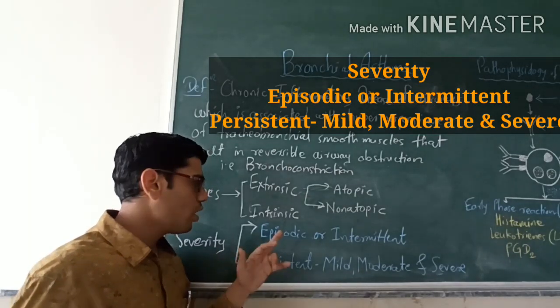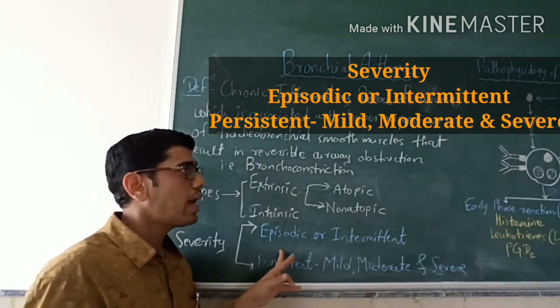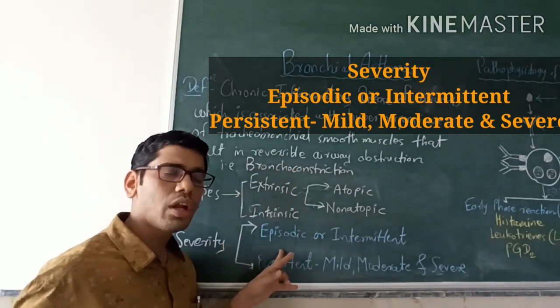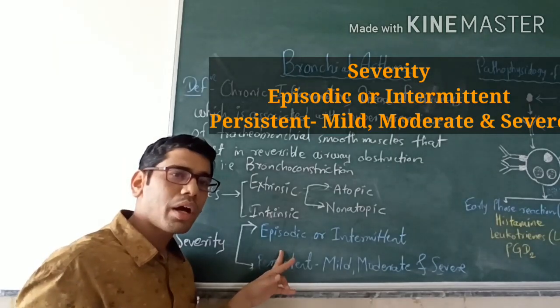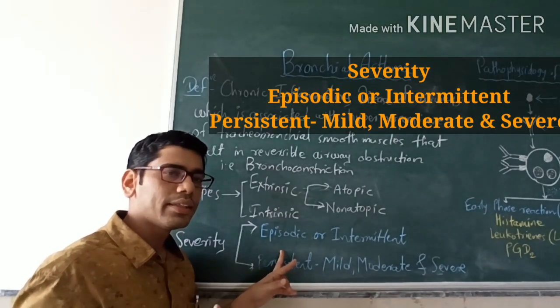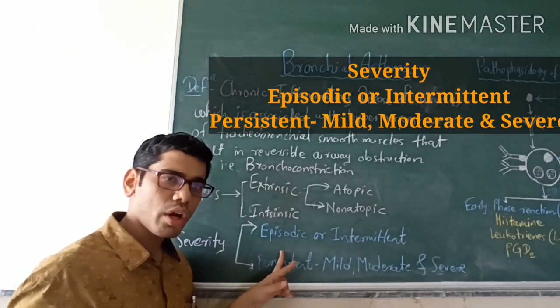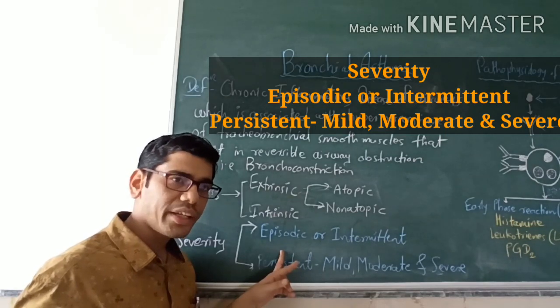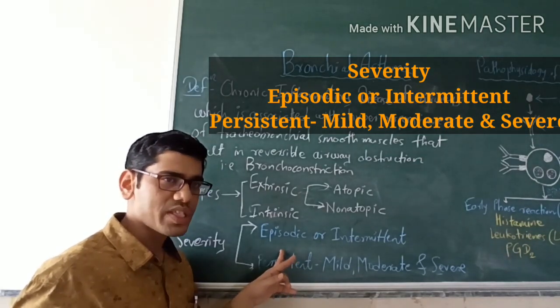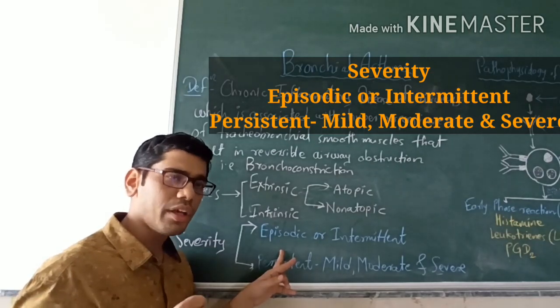Okay. Now just a few lines about the symptoms of bronchial asthma. As is clear from the definition, what is the first symptom in bronchial asthma? Yes, dyspnea or breathlessness. Second is the cough, which is especially present at night or in the early morning. Third is chest tightness, and fourth is wheezing. So wheezing is the characteristic high pitch expiratory sound.